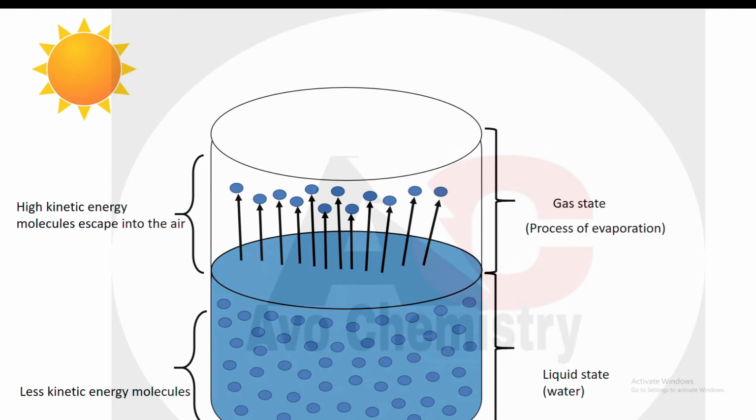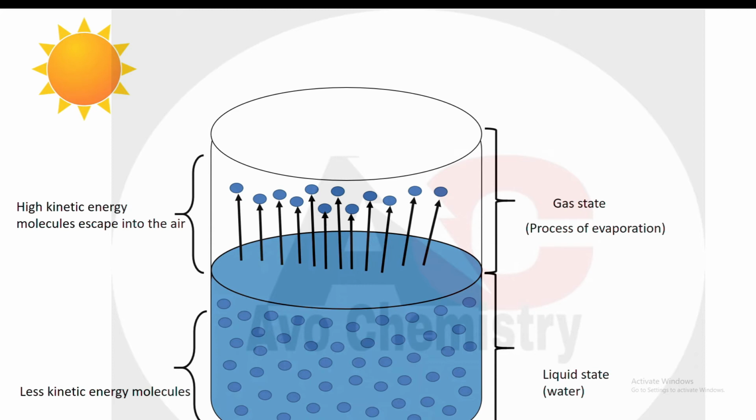As a result, the speed of the molecules also increases. So this kinetic energy is enough to break the intermolecular forces. So molecules present on the surface escape into the air as a gas. When sunlight strikes the surface, the molecules of water get excited, get more energetic, their kinetic energy increases.